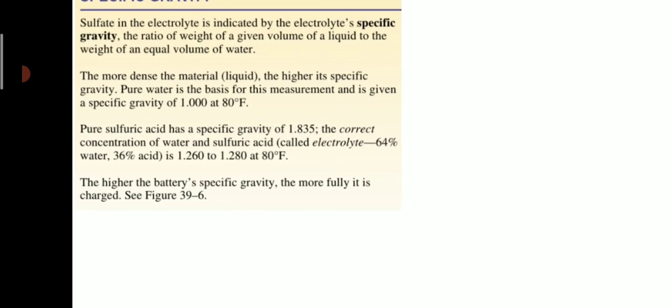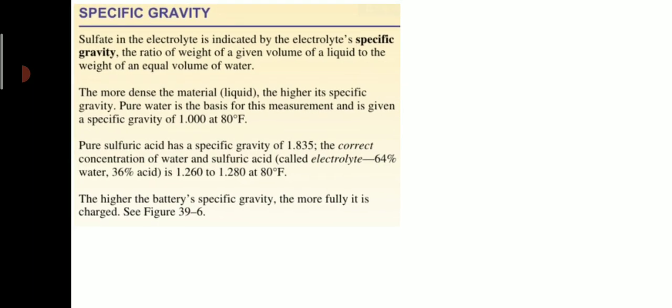Let us see what we mean by specific gravity. Sulfate in the electrolyte is indicated by the electrolyte's specific gravity, the ratio of the weight of a given volume of liquid to the weight of an equal volume of water. The more dense the material, the higher is its specific gravity. Pure water is the basis for the measurement and it is given a specific gravity of 1.00 at 80 degrees Fahrenheit. Pure sulfuric acid has a specific gravity of 1.835. The correct concentration of water and sulfuric acid, called electrolyte, is 65% water and 35% acid, and is 1.260 to 1.280 at 80 degrees Fahrenheit. The higher the battery specific gravity, the more fully it is charged.